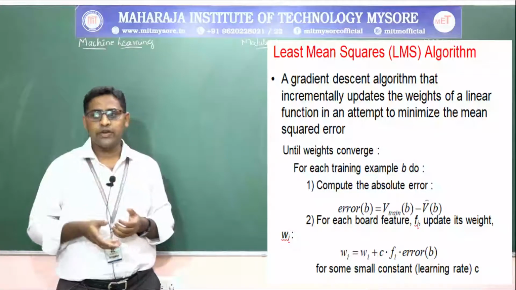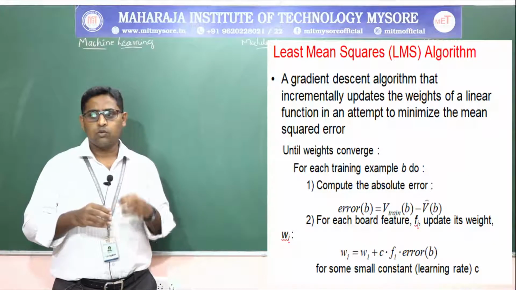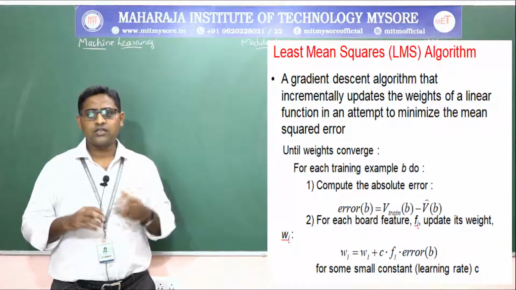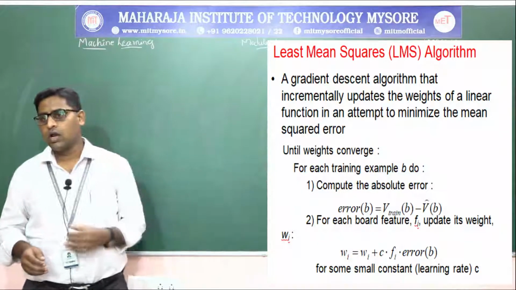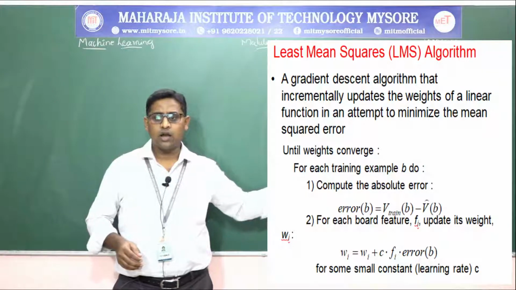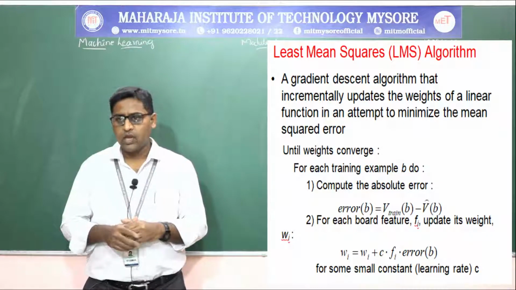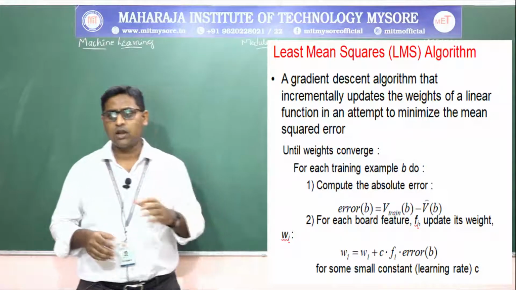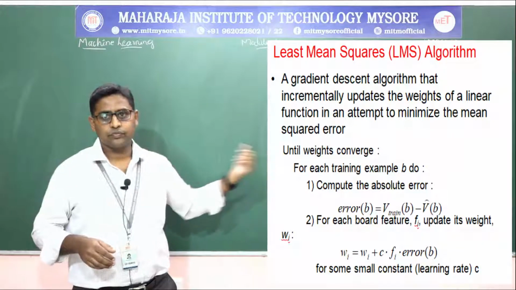For each board feature f of I, update its weight Wi: Wi equals Wi plus C times f of I times the error in board B, where C is some small constant, the learning rate.